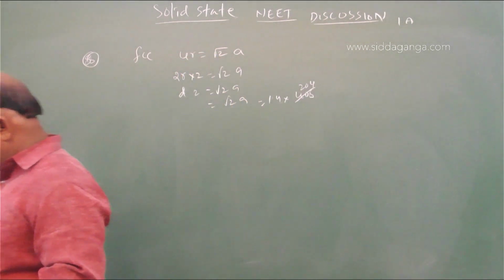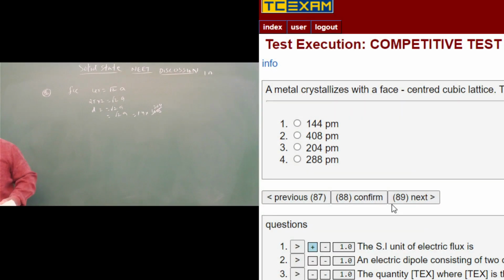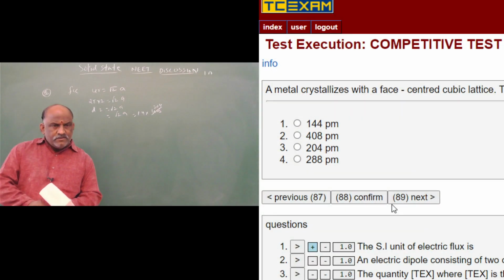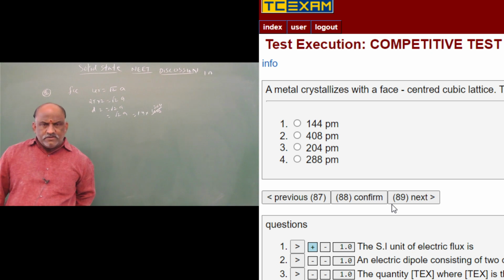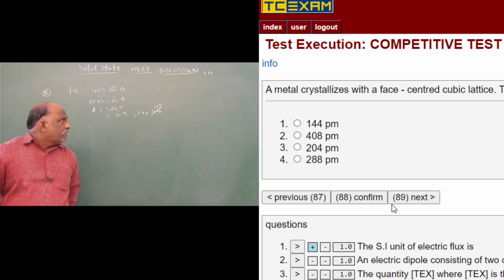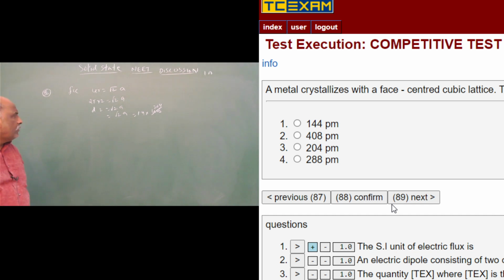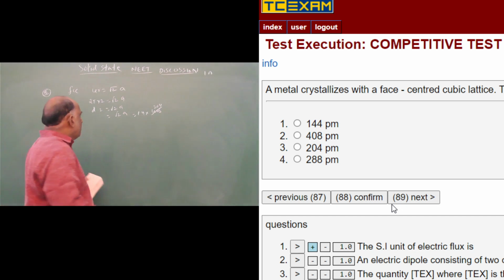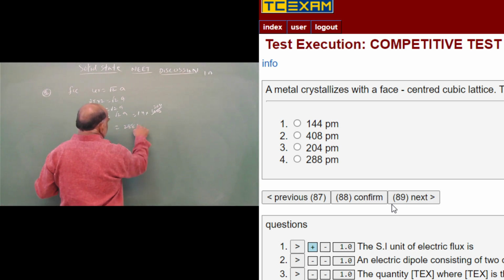FCC. A metal crystallizes with a face-centered cubic lattice. The edge length of the unit cell is 408. The diameter of the metal means 2r, which is root 2a by 2, that is 408 by 2 into root 2. What is the answer? Yes, 288 picometers is the answer.